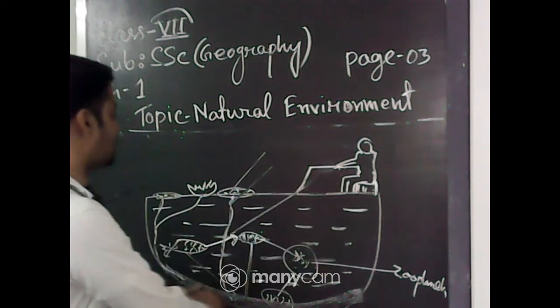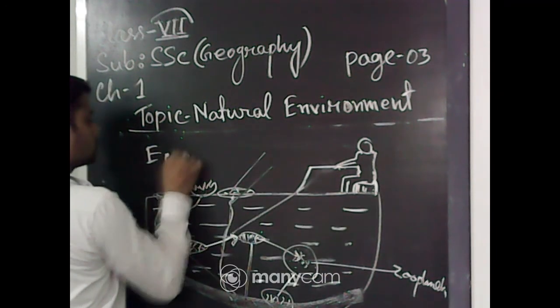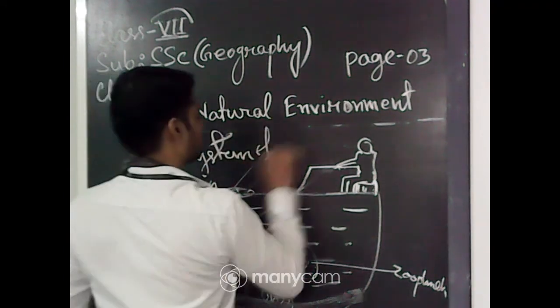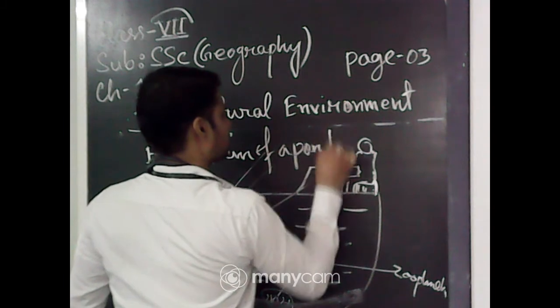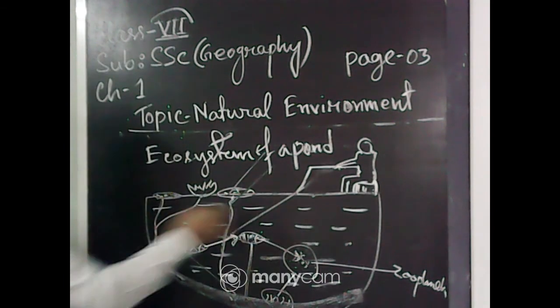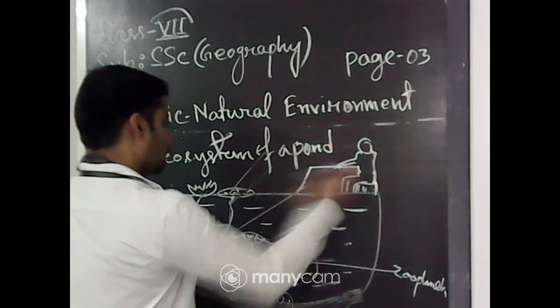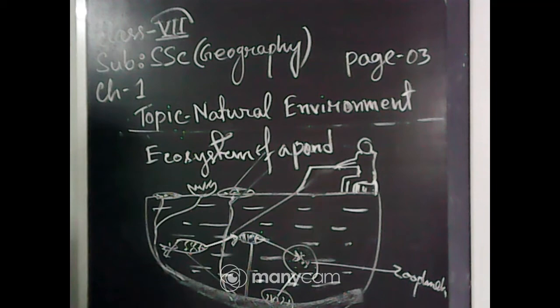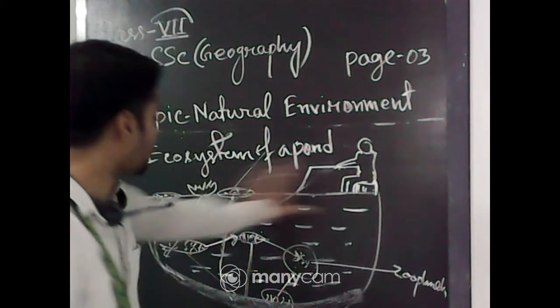So this is an ecosystem of the pond. Human beings are not part of the ecosystem of the pond, but in this way you can see how human beings also collect that energy.